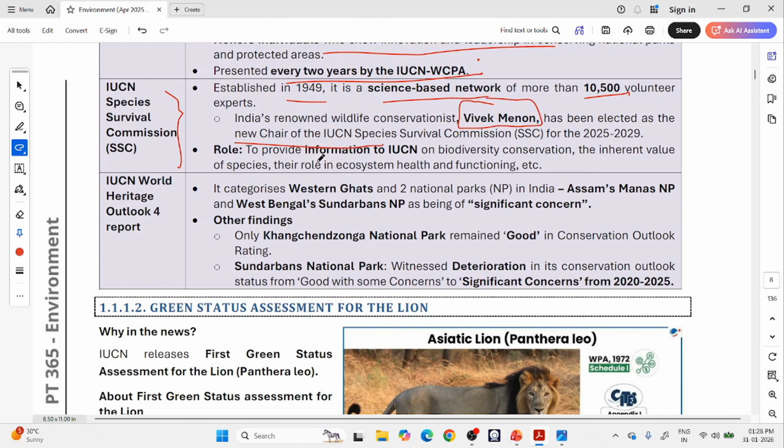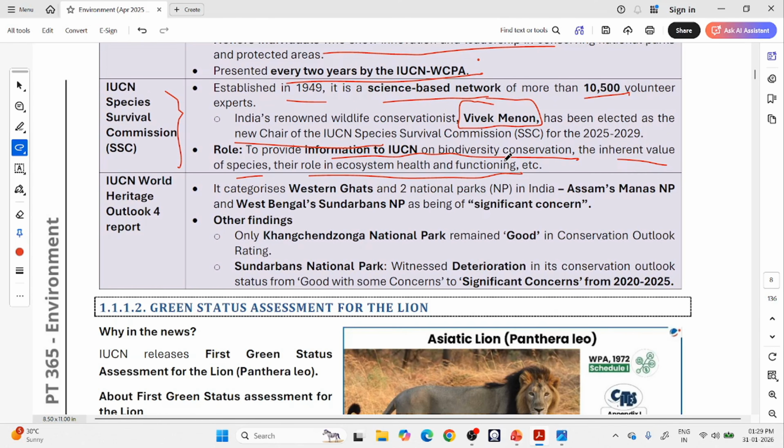Okay, what does this commission do? It provides information to IUCN on biodiversity conservation, the value of the species, the role of the species, the role and functioning of the ecosystems, etc. They will study the nature, the animals, the plants, and give data to the IUCN. Based on that, IUCN will release the reports and prepare the list.